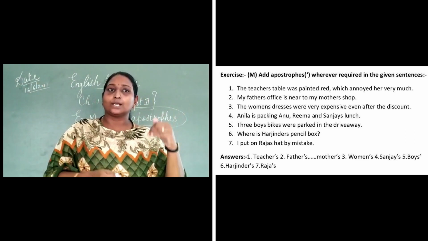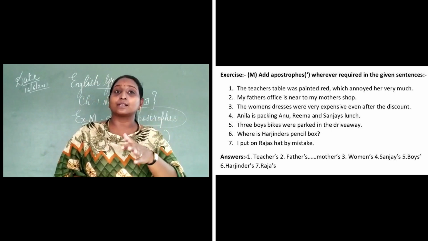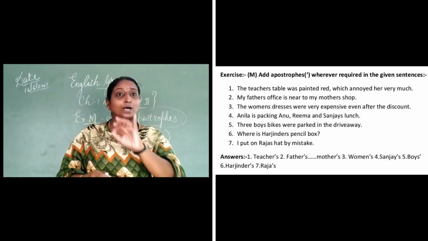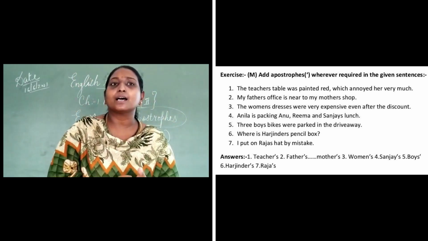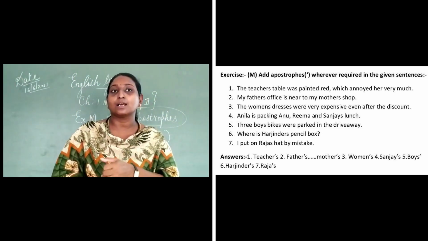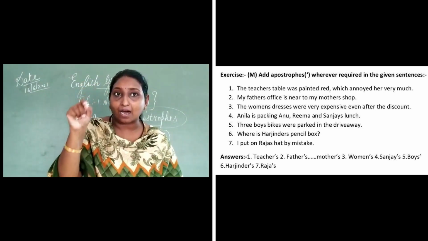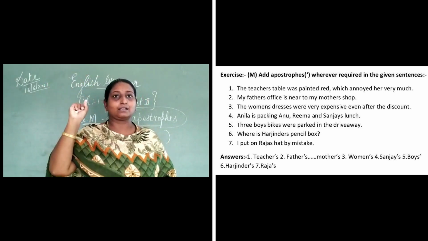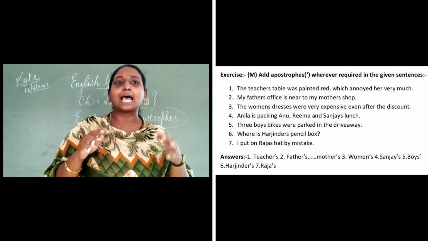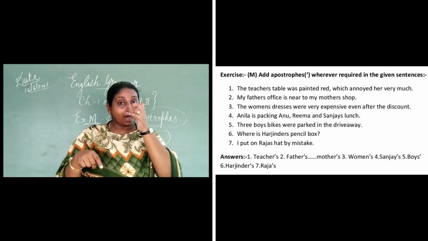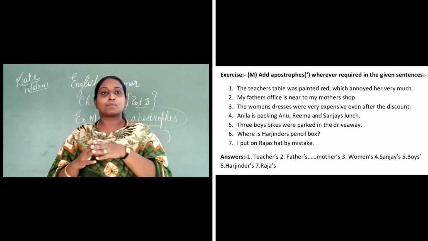The fifth one: the three boys' bikes were parked in the driveway. The boys, B-O-Y-S apostrophe. The sixth one is: where is Harjinder's pencil box? Harjinder's, H-A-R-J-I-N-D-E-R apostrophe s. Harjinder's. The last one is: I put on Raja's hat by mistake. Raja's, R-A-J-A apostrophe s. Raja's hat by mistake.